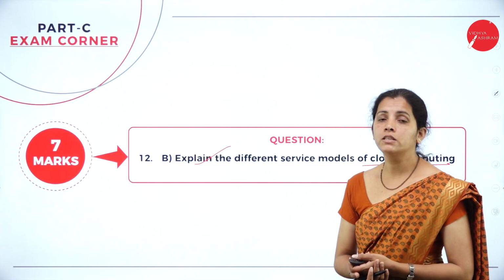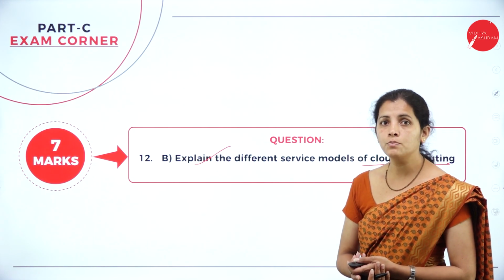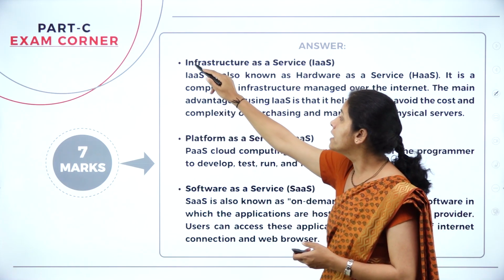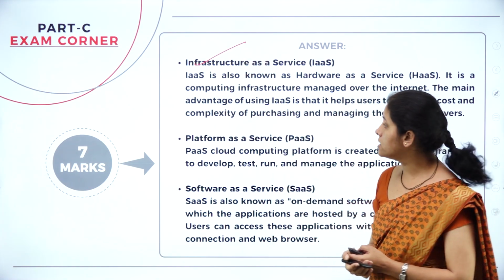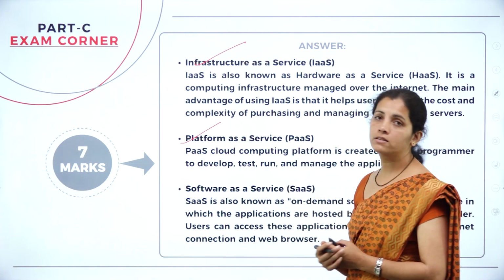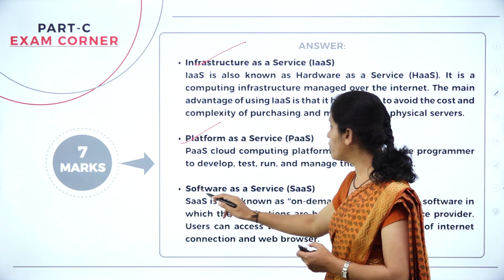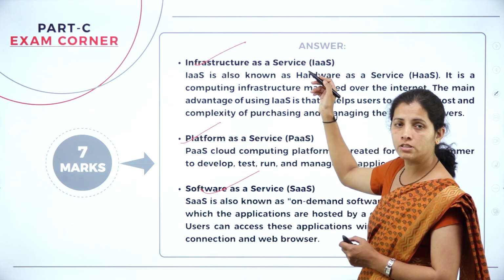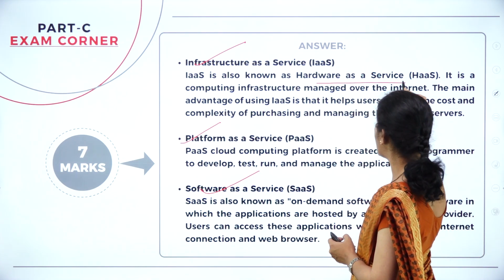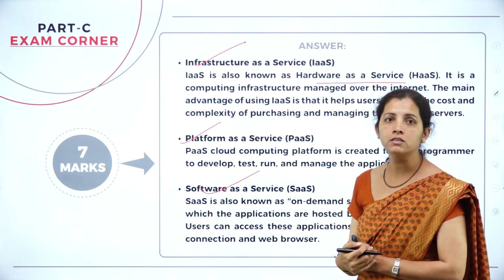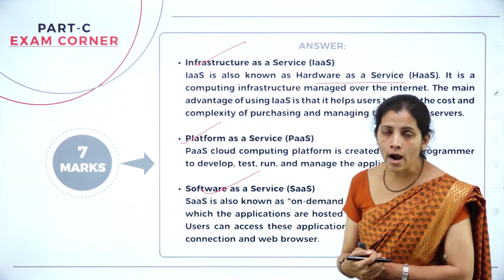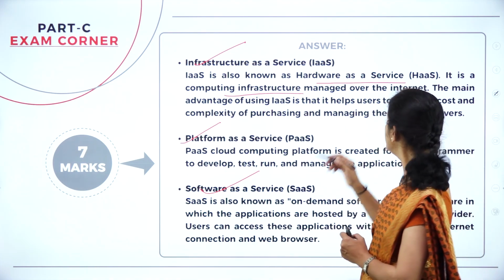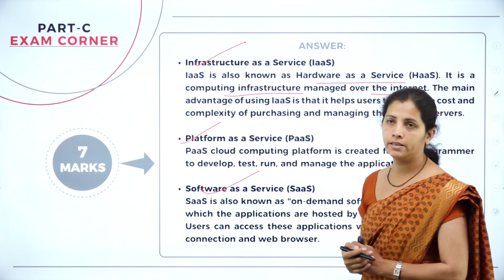The 3 kinds of service models I have here are infrastructure as a service, platform as a service, and software as a service. So what is infrastructure? The infrastructure is known as hardware as a service. It provides computing infrastructure that is managed over the internet.